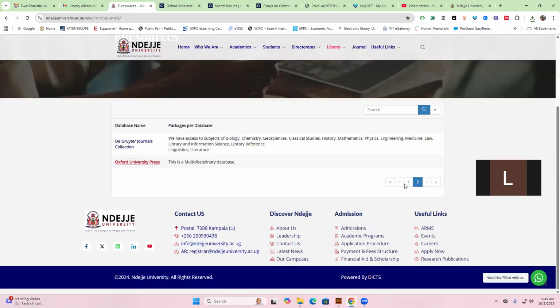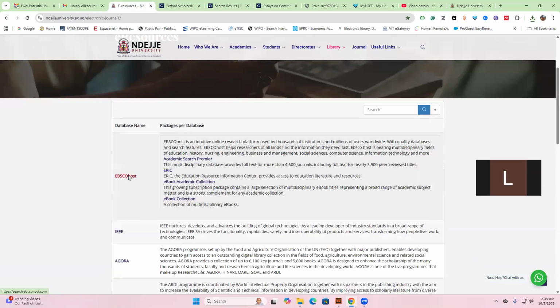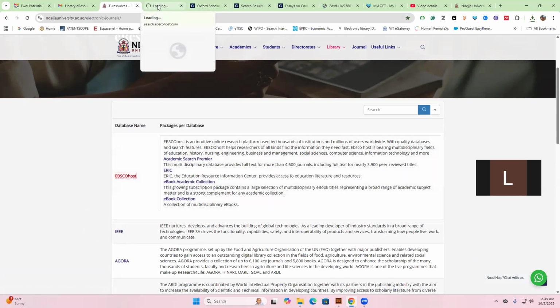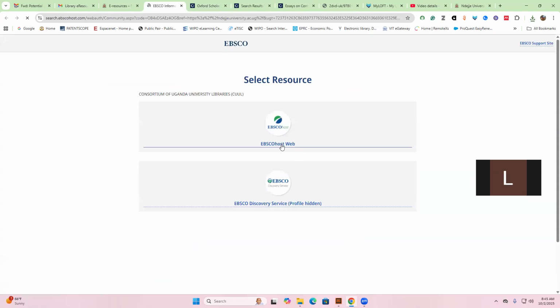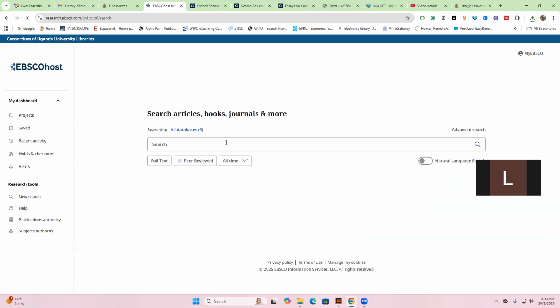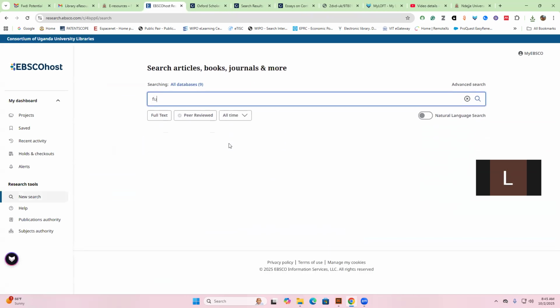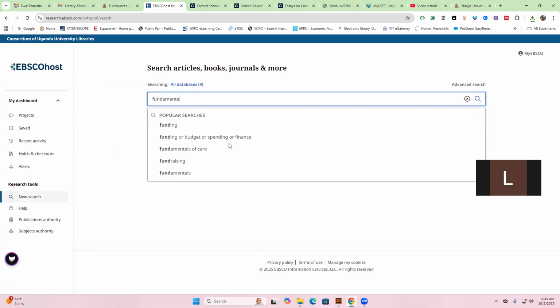So you can go to EBSCOhost. However much we've listed EBSCOhost under ebooks, you can also access journal articles within EBSCOhost. For example, if I'm looking at fundamentals of criminal law, if that is my interest, I'll come to the search here and type in fundamentals.